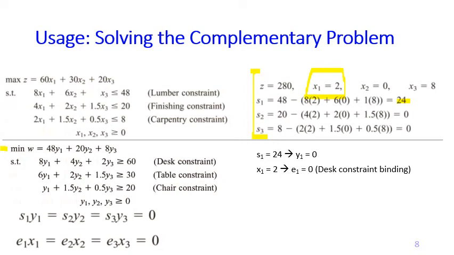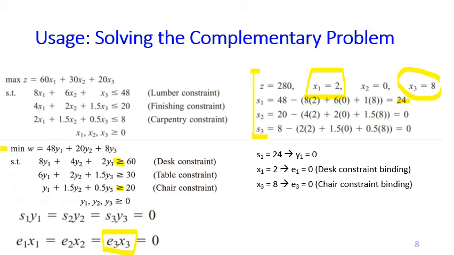E1 equals 0 means that this desk constraint is a binding constraint at the optimal solution. Binding means that this sign becomes equality at the optimal solution. And then X3 equals 8, which means E3 equals 0. Again, because E3 times X3 must be 0, because X3 is positive, then E3 must be 0. This means that the chair constraint is also binding at the optimal solution.